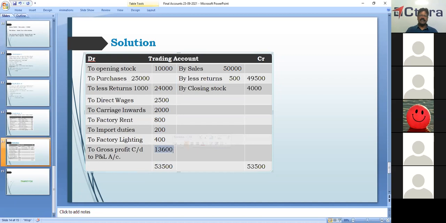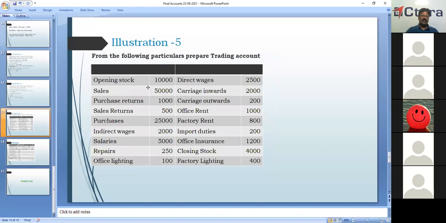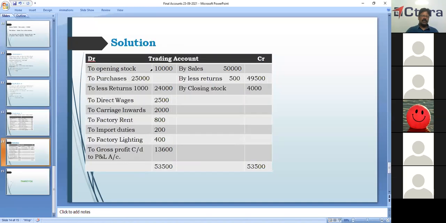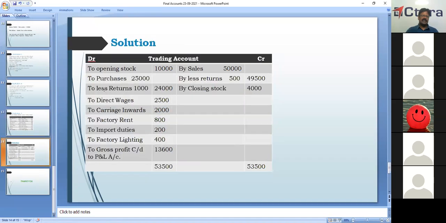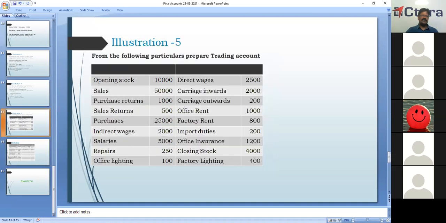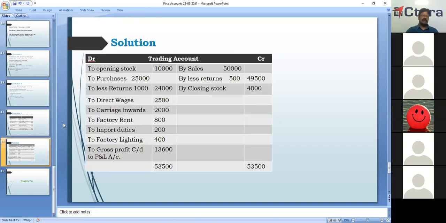Okay, once again, opening stock 10,000 rupees. Purchases 25,000 rupees, yes, purchases in the column 25,000 rupees. Then we have purchase returns, 1,000 rupees. We are deducting returns from purchases. The net purchases are 24,000.